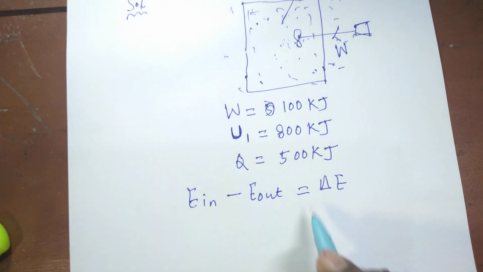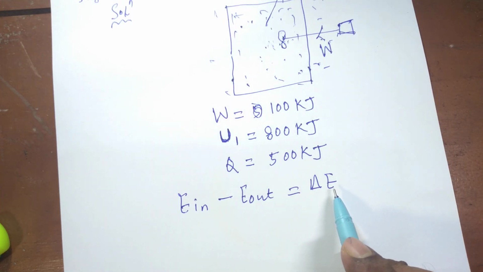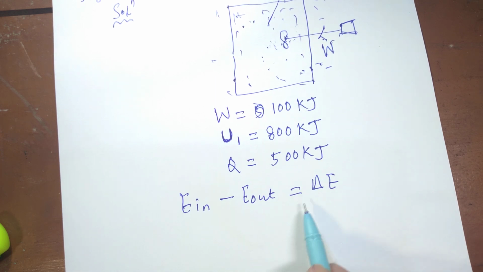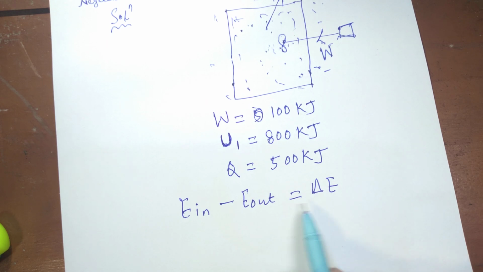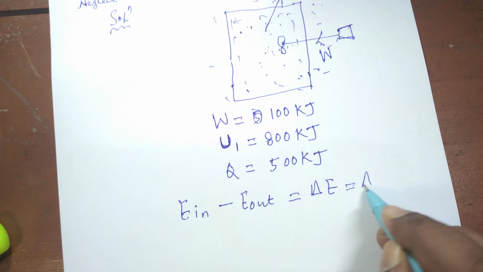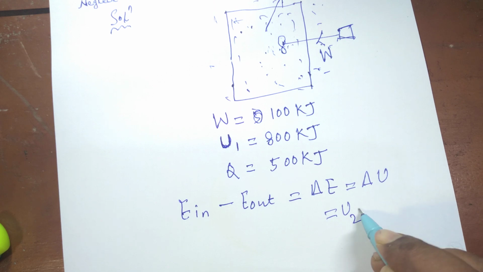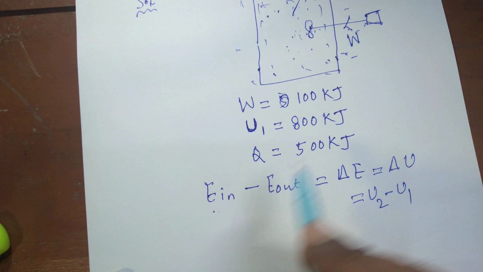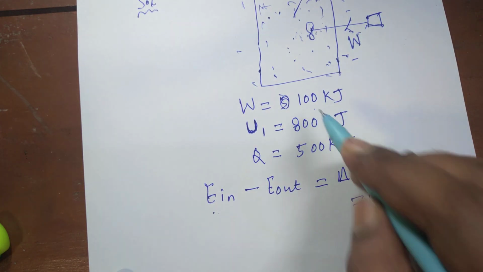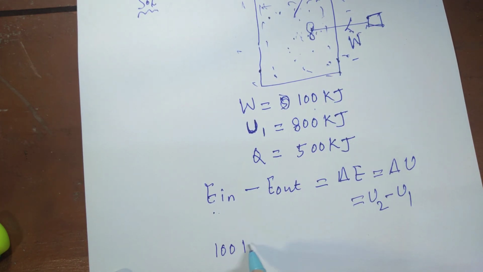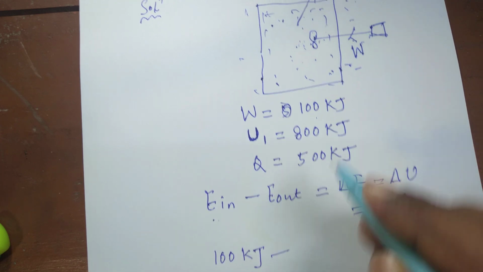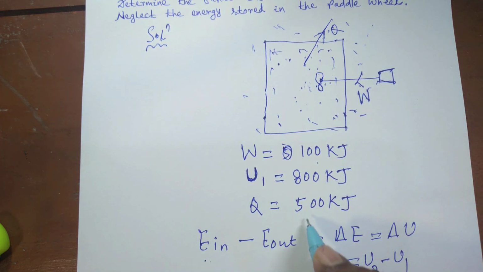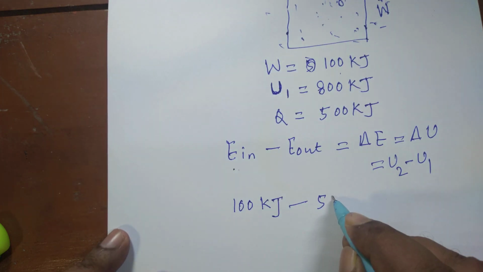Since there is no mention of total energy, only internal energy is there, so delta EK and delta EP terms are absent here. So delta E is same as delta U. So this is delta U, or we can say U2 minus U1. You see here energy in is nothing but this work input, which is given to be 100 kilojoule, minus what is the energy out, that is the heat lost from the fluid to the surrounding, that is given to be 500 kilojoule